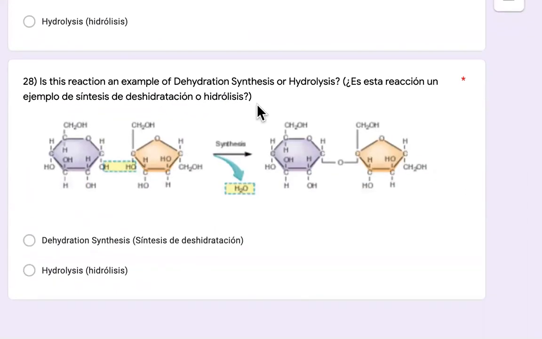And is this a reaction of dehydration synthesis or hydrolysis? Notice that they are not physically connected here. So as two monomers go in and then water comes out as they bond together to make a big molecule. Is that dehydration synthesis or hydrolysis?